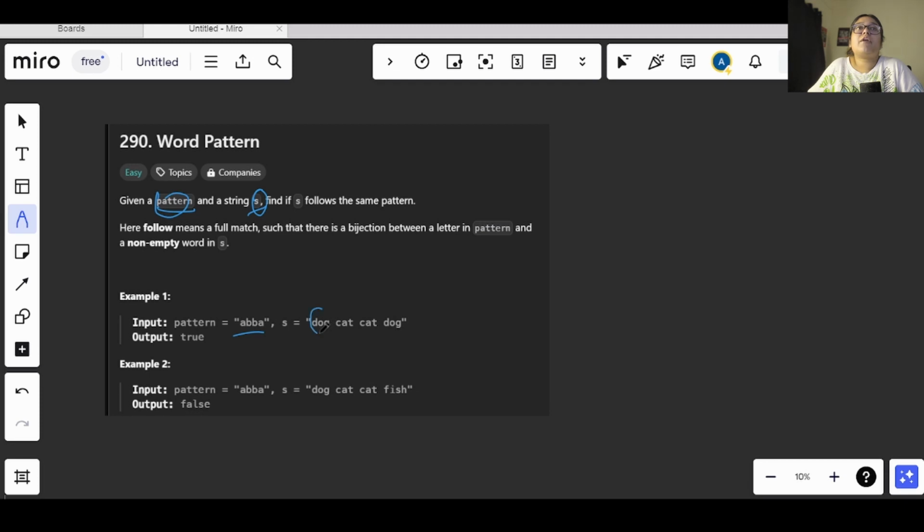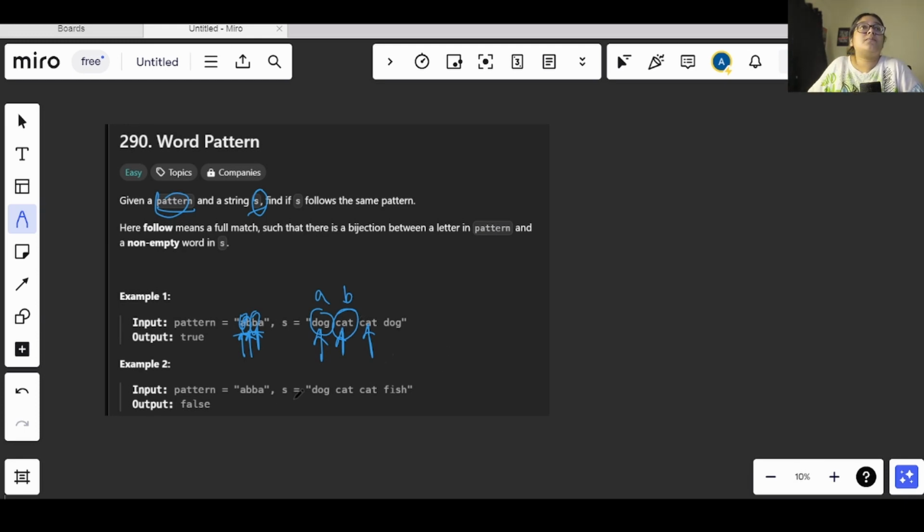If we have dog cat here, this will resemble A and this will be B. According to this ABBA, after A, one B is there, then after that one more B is there, right? So according to that, after dog if we have a cat, again after cat we need to have a dog, then it will be in the pattern.